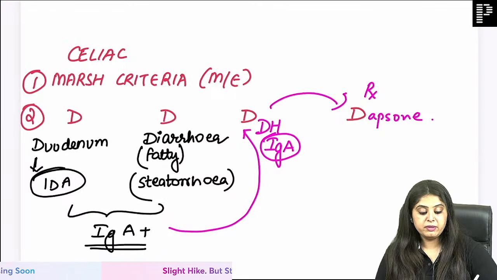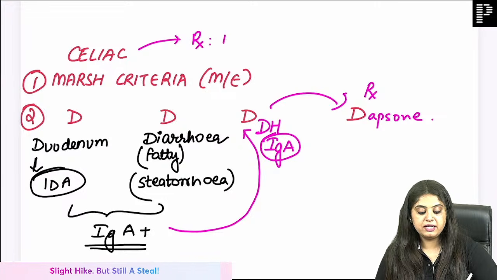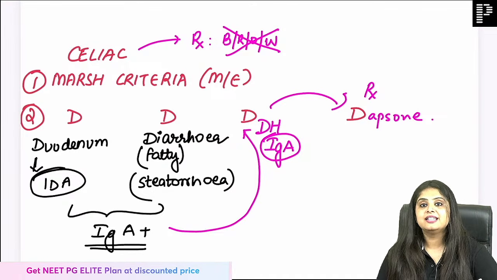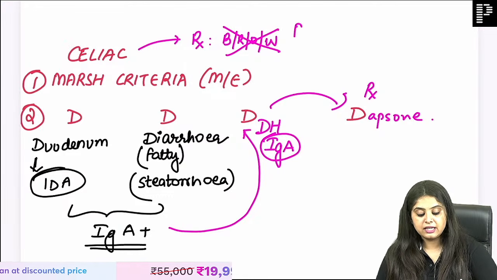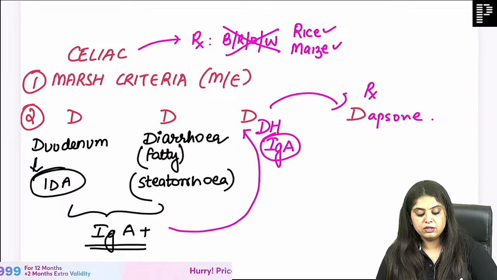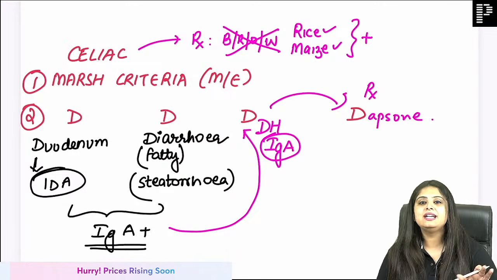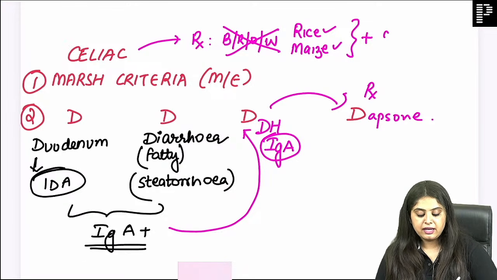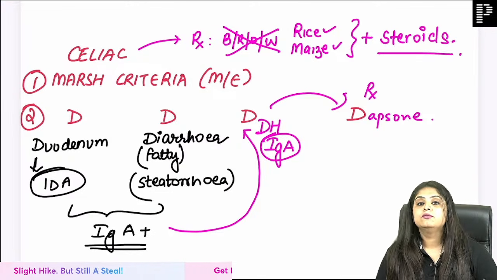But what is the treatment that you have for celiac disease? Ma'am, first remove bro cereals from the body. Tell the patient not to eat them, and then he will ask you, do you want me to die? What can I eat? Rice can be consumed and maize can be consumed, but usually clinically we notice only diet alone does not help, and because so many antibodies are being formed, steroids would be needed.